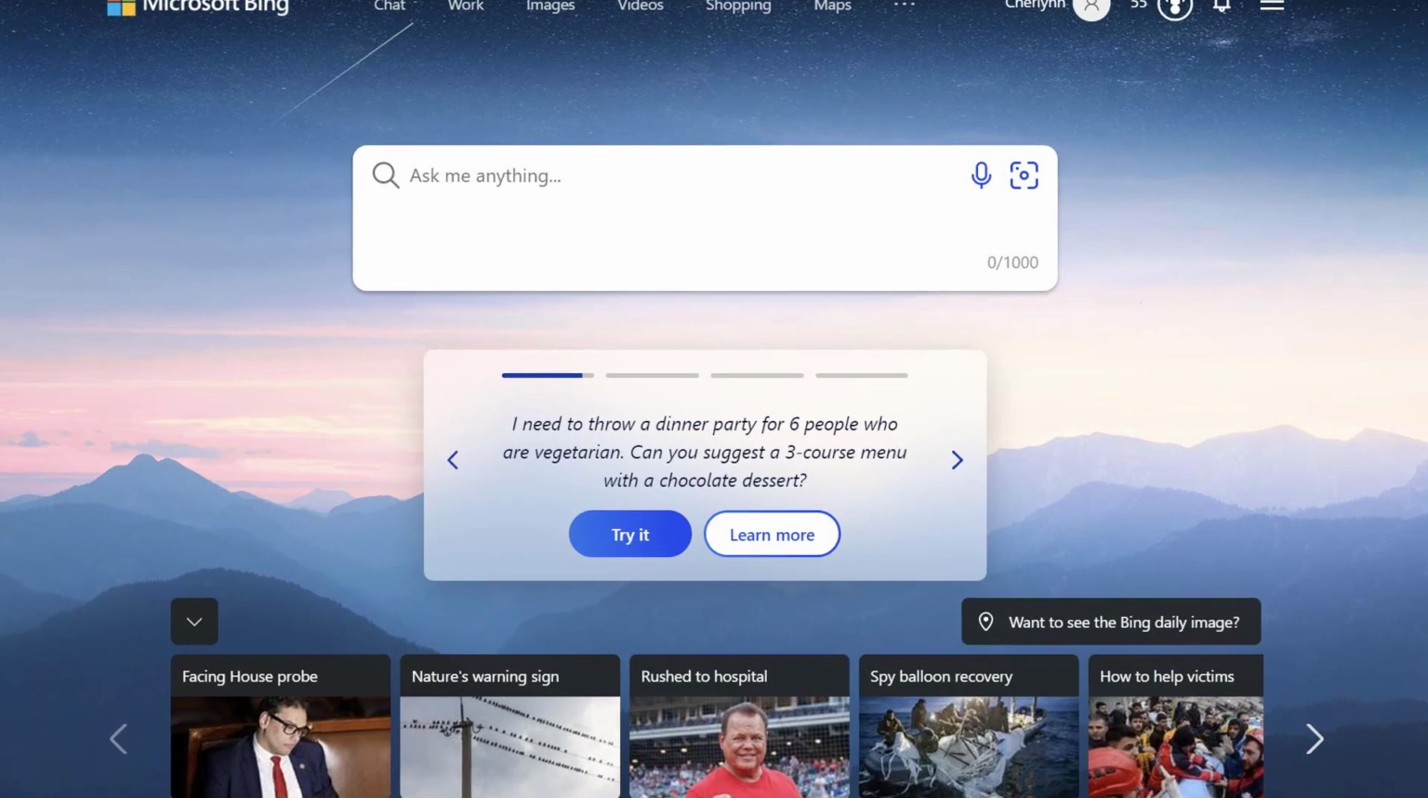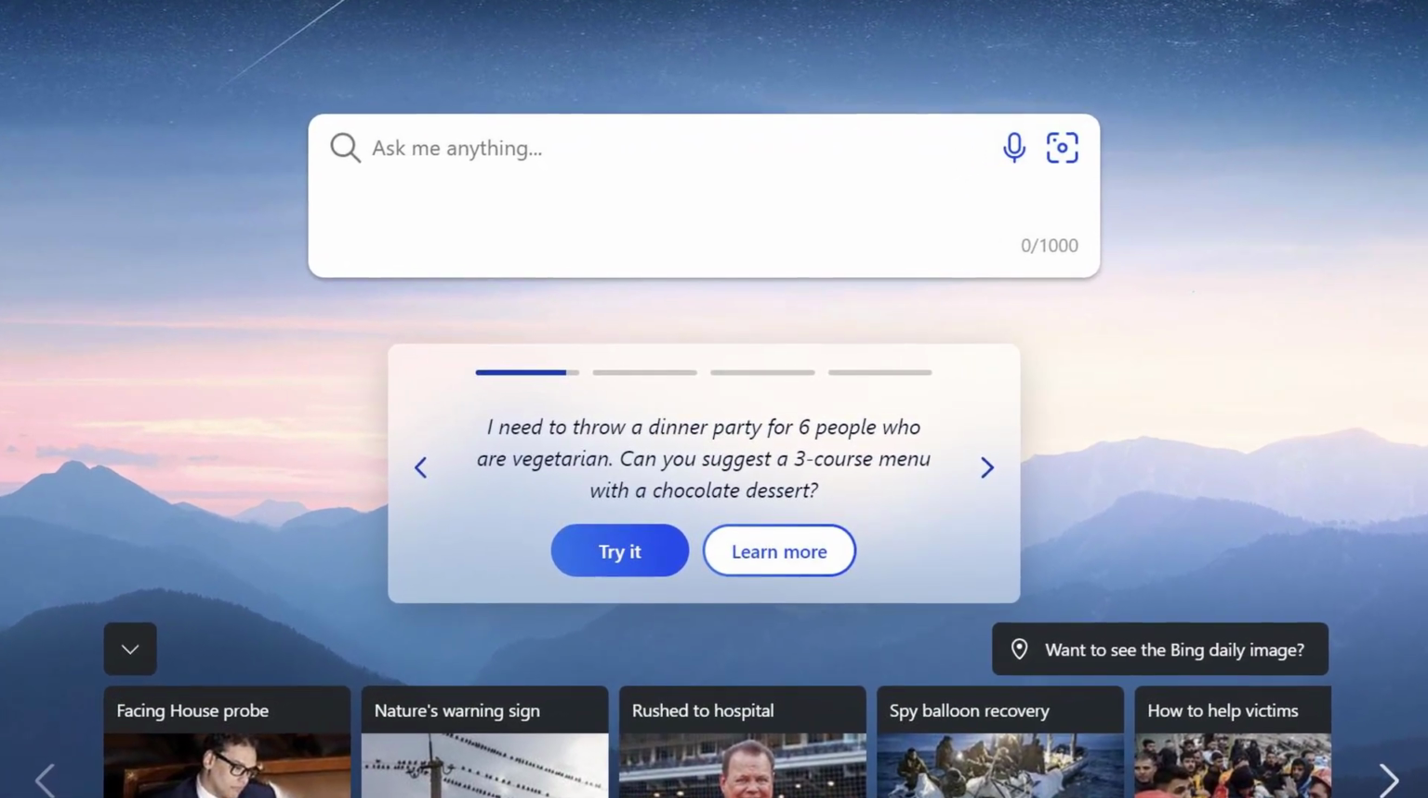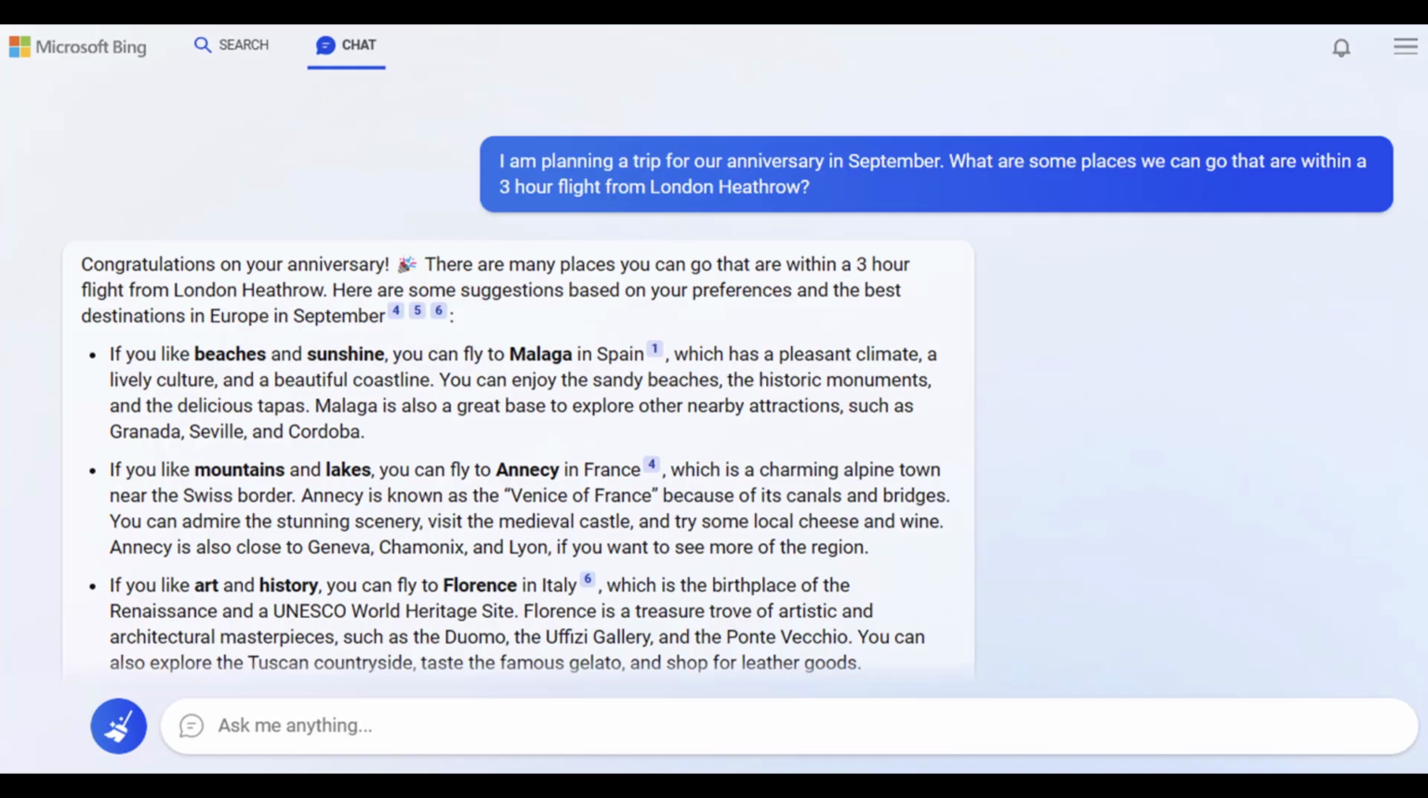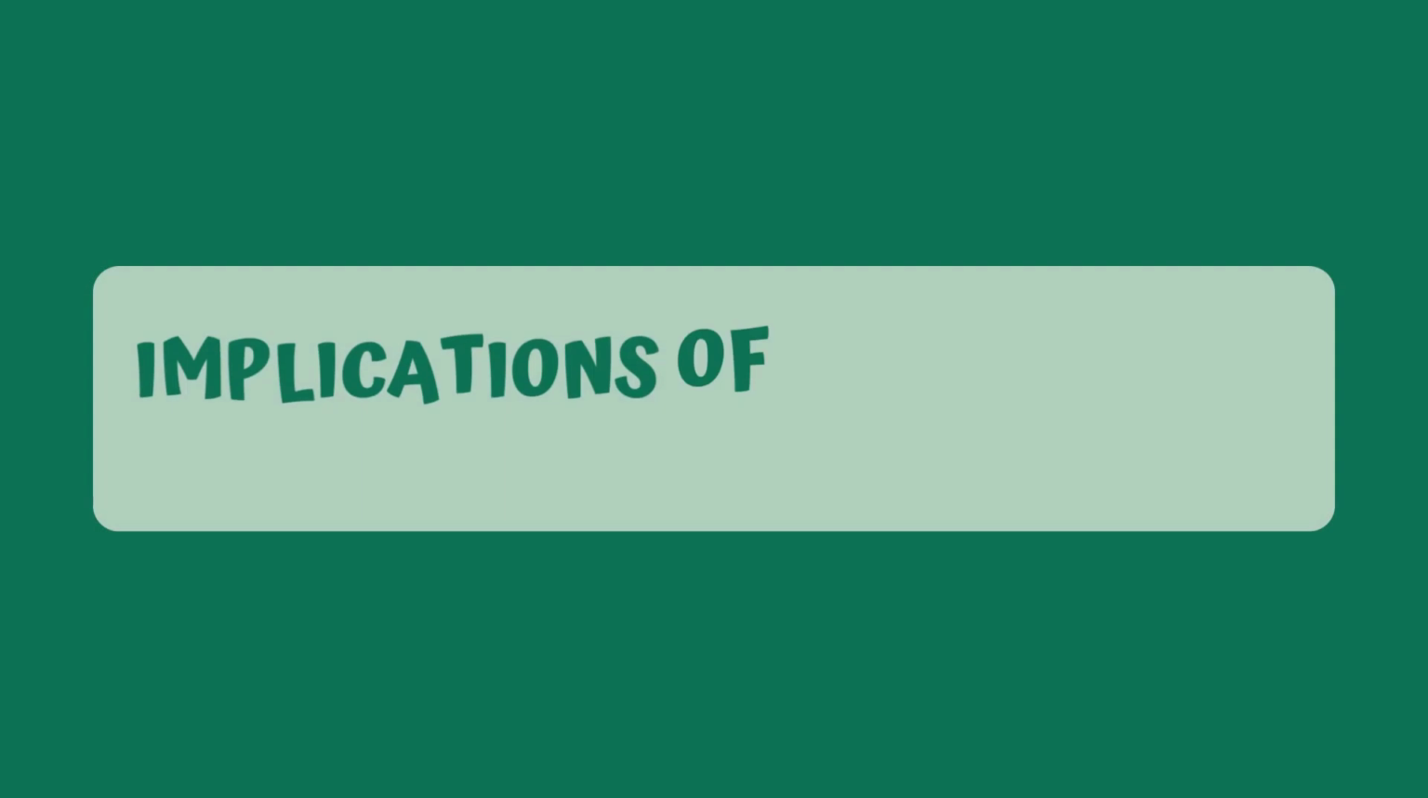Microsoft introduced a new AI-improved Bing in the same week that Google launched Bard. This version of Bing is powered by a cutting-edge OpenAI large language model that has been specially tailored for search.